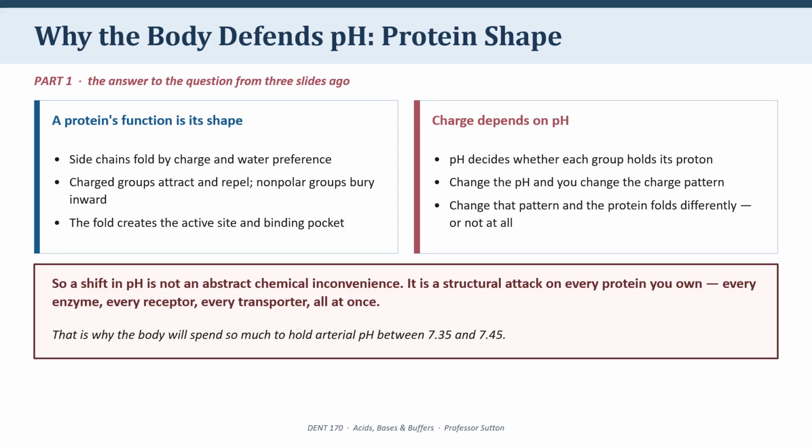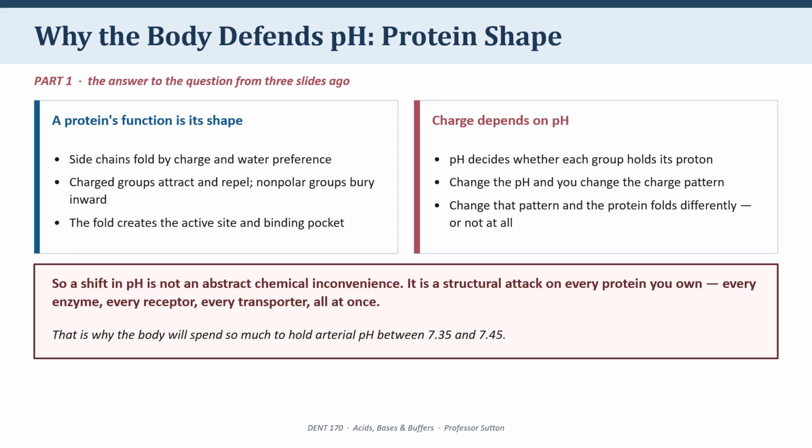Negatively charged side chains are drawn towards positively charged ones. Groups that dislike water bury themselves in the interior. Groups that like water sit on the surface. As a result, the three-dimensional structure is formed, and out of this structure come the functional parts, such as the active site of an enzyme, or the pocket where a hormone binds, or the pore of an ion channel.